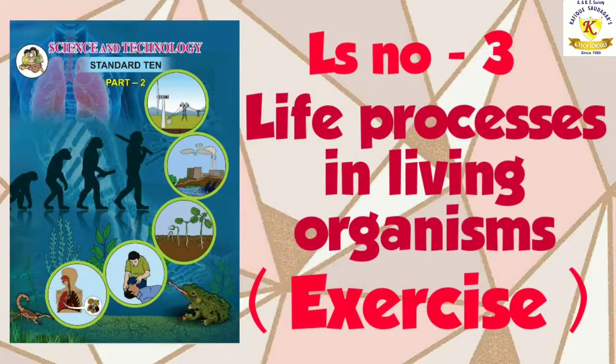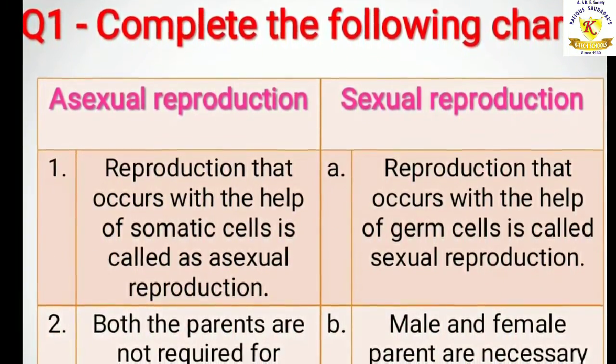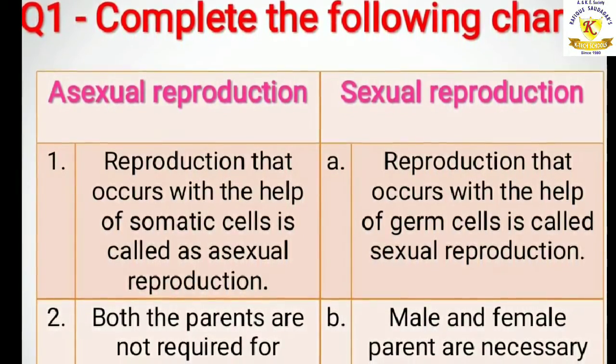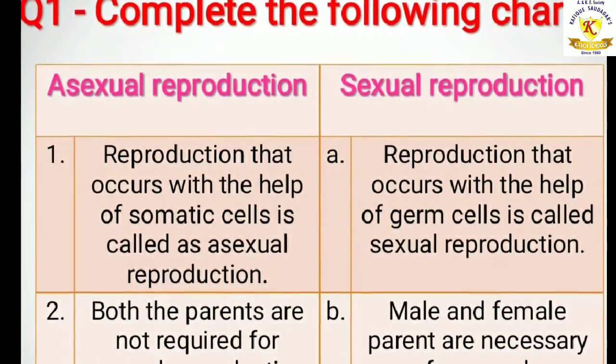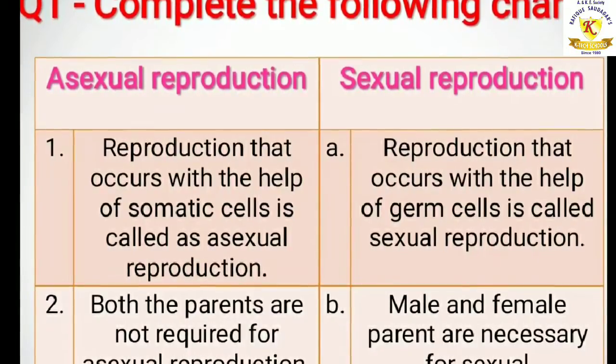Children, we have finished our lesson number 3, Life Processes in Living Organisms, Part 2. So today in this video, we are going to discuss the exercise which is present at the end of your lesson. Okay, so let's begin. Question number 1, complete the following chart: asexual reproduction and sexual reproduction.